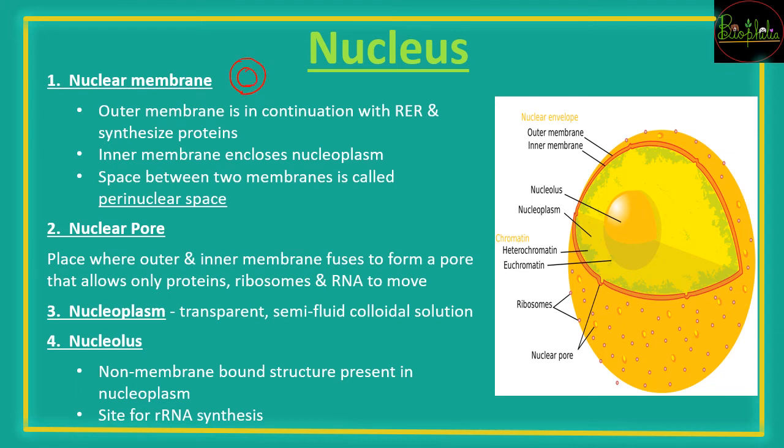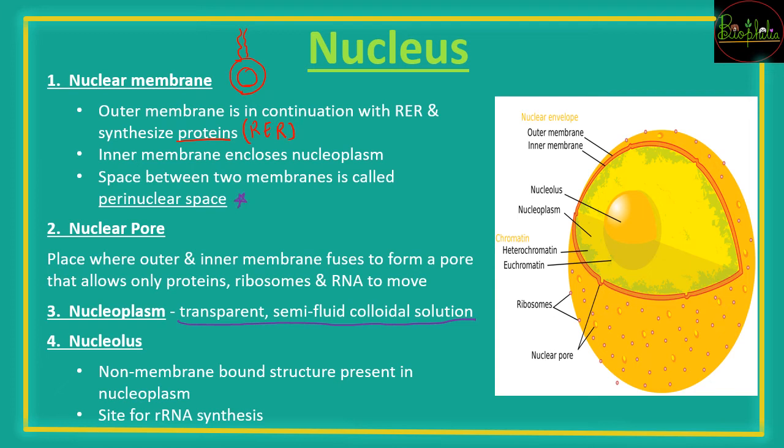So the outer membrane is going to be continuous with the endoplasmic reticulum in the synthesis of proteins, that is the rough endoplasmic reticulum is going to be in continuation, whereas the inner membrane is going to enclose the nucleoplasm. What is nucleoplasm? Like cytoplasm, similarly nucleoplasm is a transparent semi-fluid colloidal solution, and the space between the two membranes, that is the outer and the inner membrane, there is a perinuclear space.